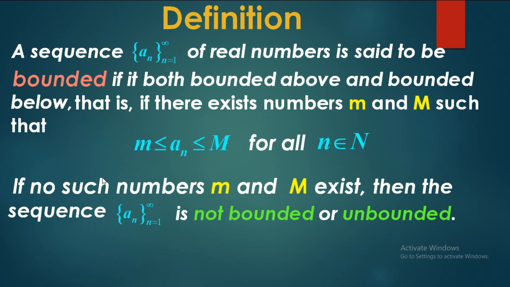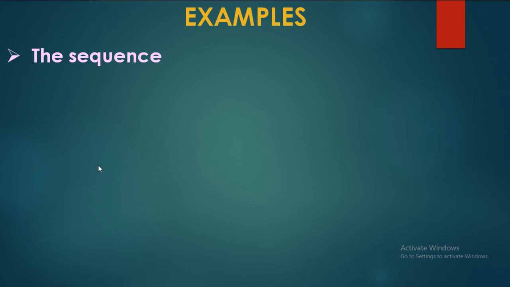Okay, let us see examples based on this definition. Let us see the sequence 1 by 2, 2 by 3, 3 by 4, 4 by 5 and so on, n by n plus 1. We have already studied this sequence in the previous two videos, when we can say a sequence is bounded above and when we can say the sequence is bounded below.